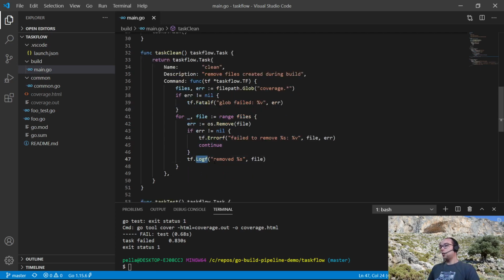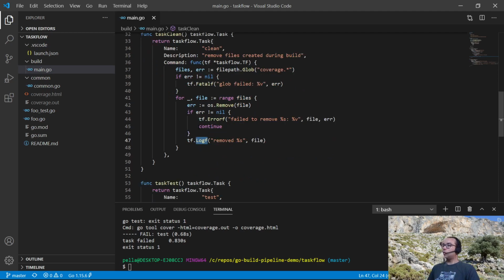You also use Logf to log stuff, like in the testing package. If you use the log function, the output is shown only if some task has failed when not in verbose mode, and in verbose mode it is just streamed out, like for the testing package.